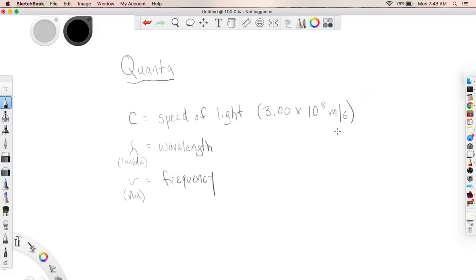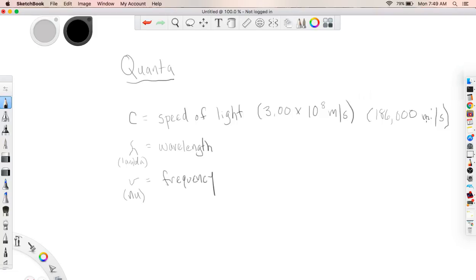Now, just so you can get an appreciation, if you use miles instead of meters, because I know a lot of my audience is in the US here, this would be 186,000 miles, not per hour, but per second, right? So think about 186,000 miles. Usually if you travel from one end of the country to the other, you're maybe talking about several thousand miles. So think about 186,000 miles in 1 second. That's how fast light is going. That's incredibly fast, all right?